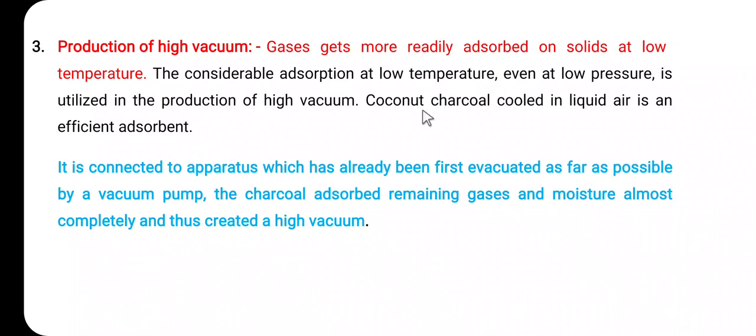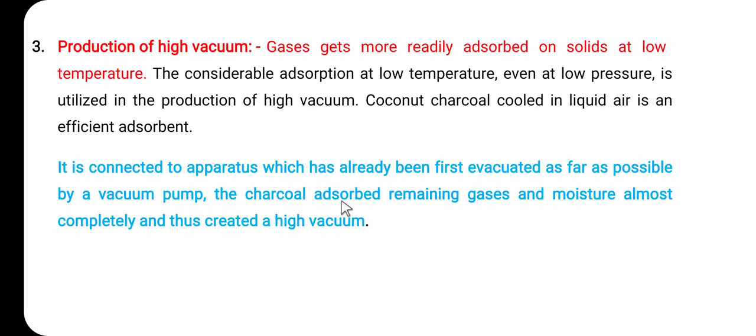So here coconut charcoal is used as the adsorbent. Coconut charcoal cooled in liquid air is an efficient adsorbent. It is connected to the apparatus which has already been evacuated as far as possible by the vacuum pump. So such an apparatus or such a system, first of all it is connected to the vacuum pump, and with the help of the vacuum pump, whatever air or moisture is present in such an apparatus is taken away, and then the apparatus is treated with the coconut charcoal.